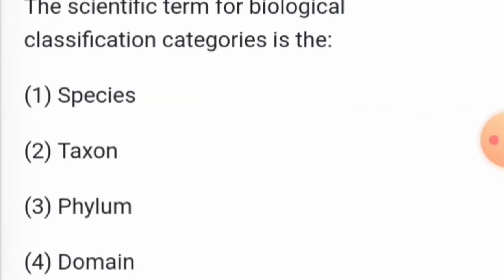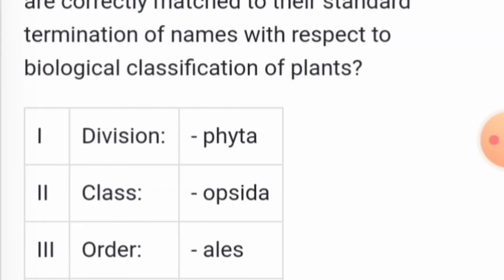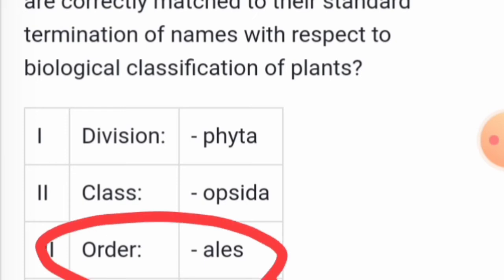The scientific term for biological classification categories is the taxon. Taxon is the right answer. Now, which of the following taxonomic categories are correctly matched to their standard termination of names with respect to biological classification? The correctly matched is order, with ales as the terminal name.